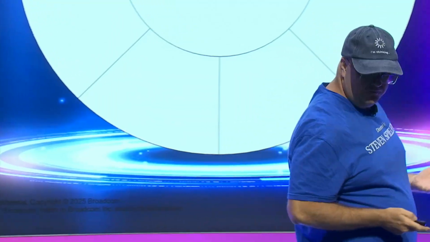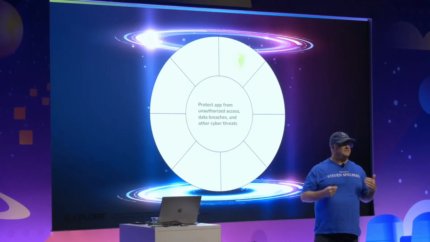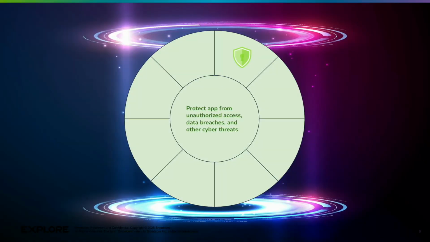And then a few months ago, I started thinking about when I write applications, my applications need skills too to survive in production, right? What are these skills my app needs? The first one is that it needs to have security. My app needs to be able to fend off cyber threats. It needs to have authorization and authentication.